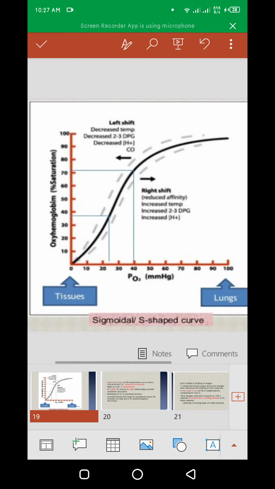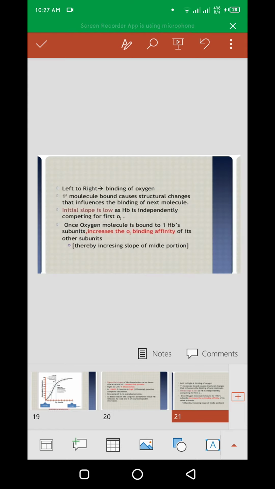Now left to right in the graph, you can see there takes place binding of oxygen. The first molecule bound causes structural changes that influence the binding of the next molecule. When one molecule of oxygen is attached to one heme group of hemoglobin, structural changes take place, and these structural changes influence the binding of the next oxygen molecule to the heme group.